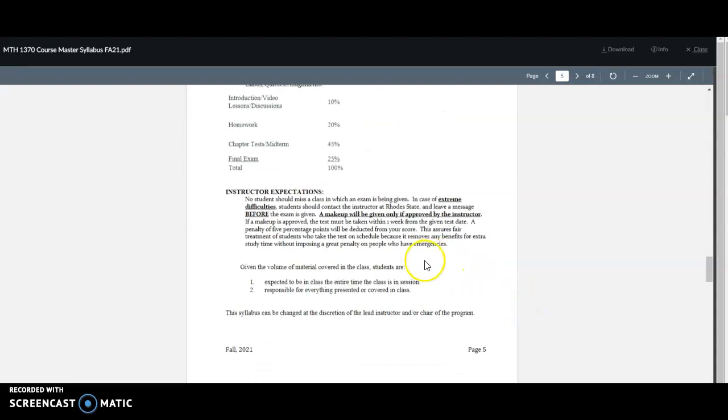Instructor expectations. I do take attendance for the course, and I do report it to the college. Attendance in an online class is based on completion of assignments. So every Sunday I go back and look at whether the student did something this week. I can see in Canvas exactly when you log into Canvas, what you're working on, and when you're doing it. So I'll go back each week and look at that.